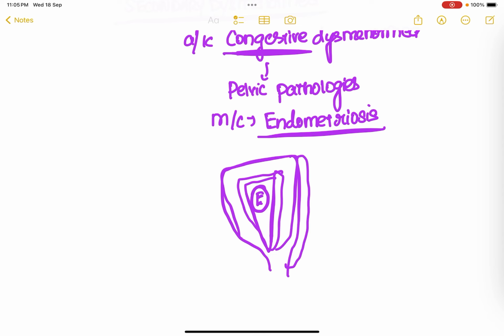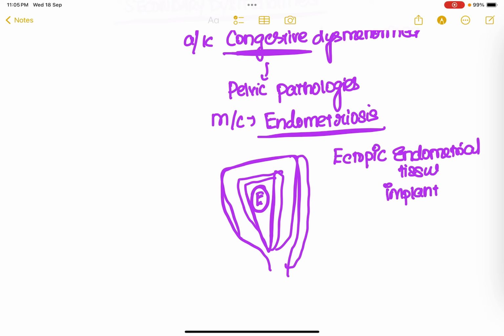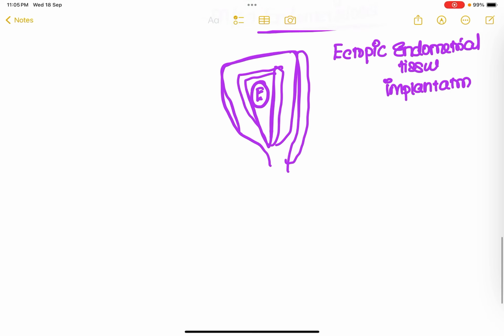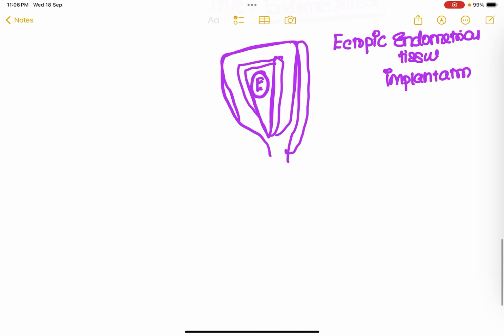If this endometrial tissue is present in any other ectopic location instead of the uterine cavity, it is termed endometriosis. So ectopic endometrial tissue implantation is termed endometriosis, and this condition is going to present with severe dysmenorrhea.